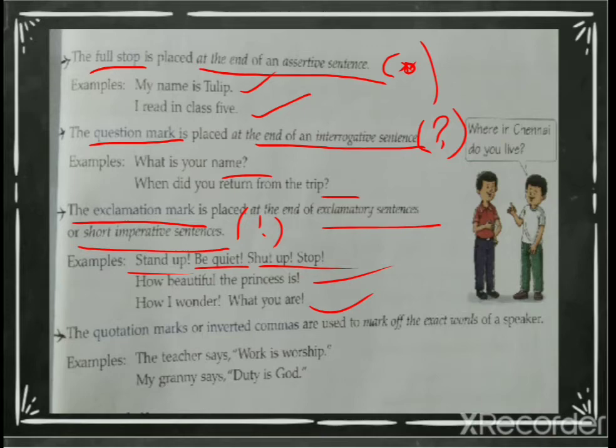Now next, the quotation marks or inverted commas. Now you know we do this, right? What do you call them? Inverted commas or quotation marks are used to mark off the exact words of the speaker. See, remember, exact words of the speaker. Okay, he said, I am coming.